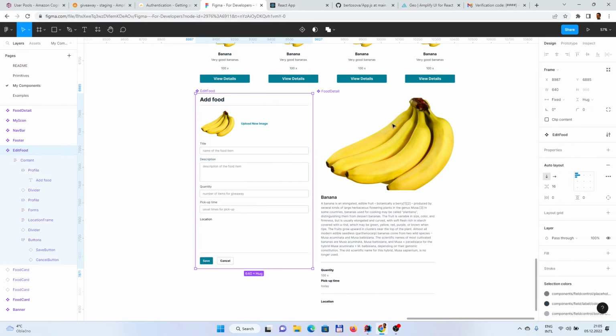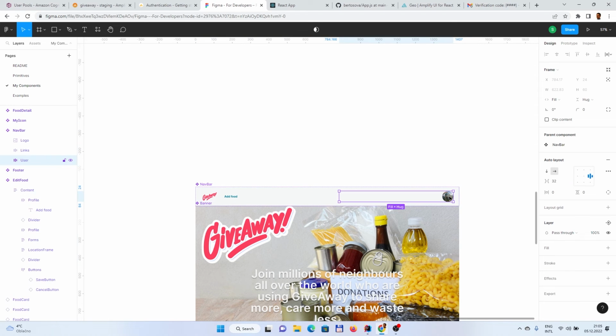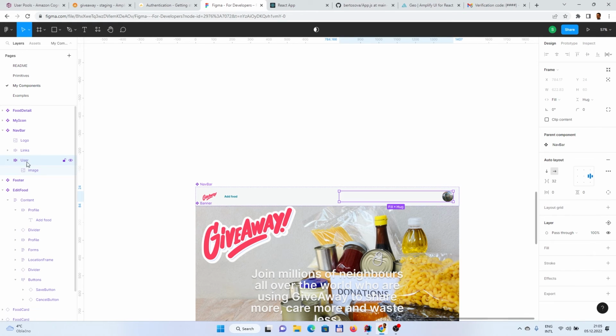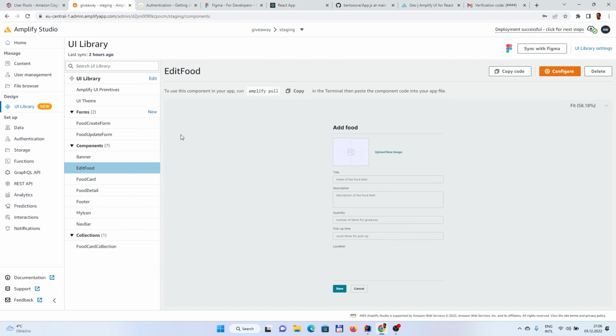So let's change this navbar. And we could, for example, change this so it's not a simple user, but a slot component. So let's change it in a way that it's a slot component.